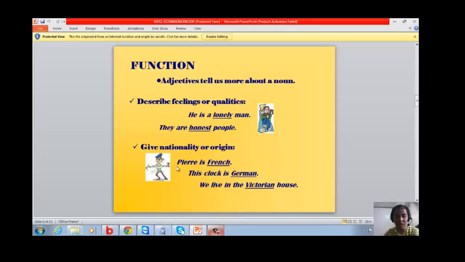And the noun here is Ferrari in the first example, the clock in the second one, and house is the noun of this third example. It talks about the house, and it says that it is a Victorian house. Okay.